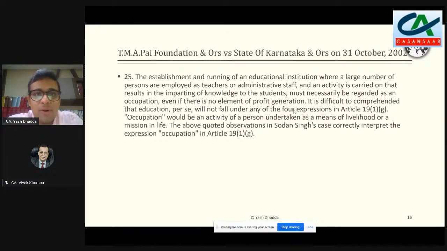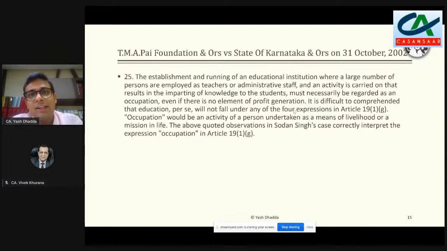where what the Supreme Court has said is that education you can comprehend as an occupation. No doubt it might look like an activity which has a lot of commercial stakes involved, but it is not a trade, it is not commerce, it is not manufacture, it is not profession also.